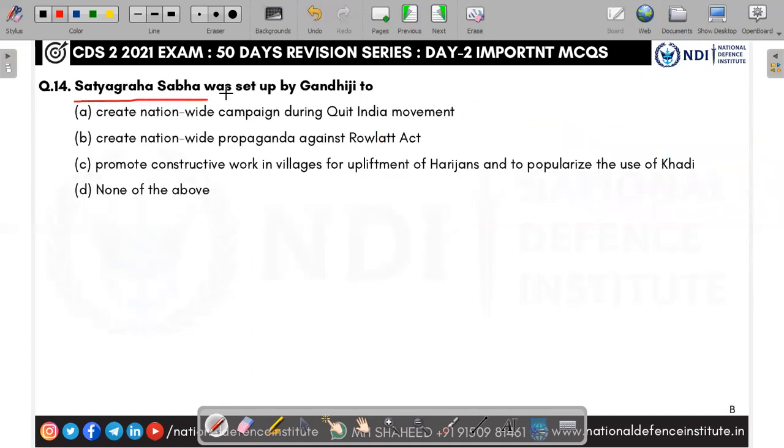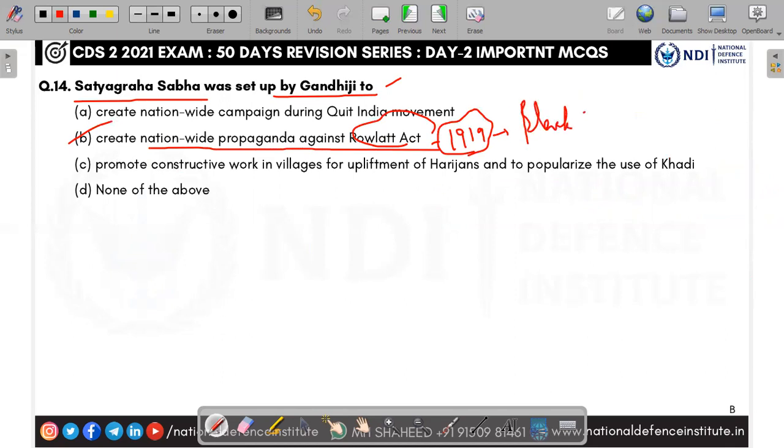Satyagraha Sabha. The Satyagraha Sabha was set up by Gandhi. The answer is B, to create nationwide propaganda against the Rowlatt Act. The Rowlatt Act, or the Anarchical and Revolutionary Crimes Act, was passed in 1919. This act was also called the Black Act by Gandhi.